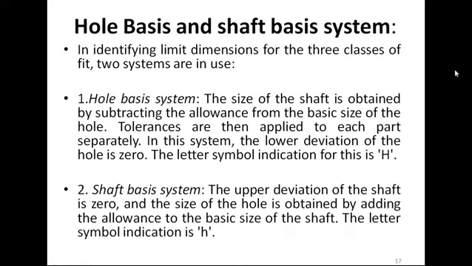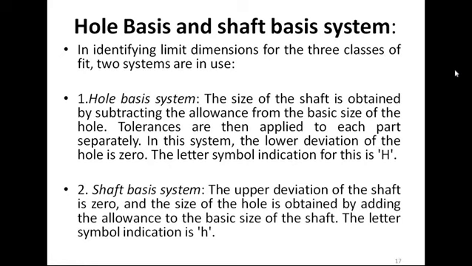Now we are going to see one more concept today: hole basis and shaft basis system. In identifying limit dimensions for the three classes of fit, two systems are in use. One is the hole basis system.